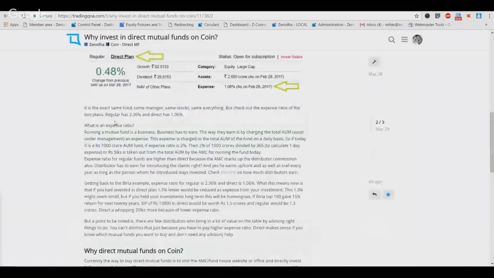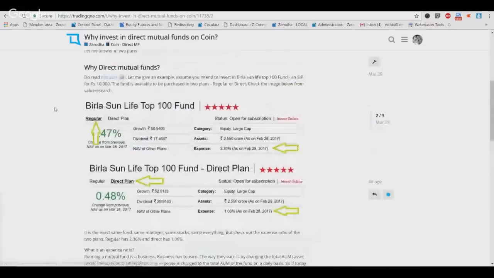Firstly, let me start off with why direct mutual funds, before saying why on Coin, right? So why invest in direct mutual funds? Here's the thing: 100% of all the institutional investment in mutual funds today happens through direct funds, right? Just about 10% of all the investments done by retail investors happen through direct plan.